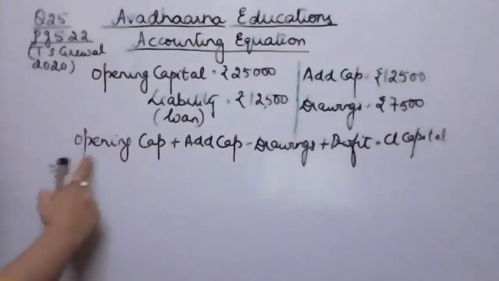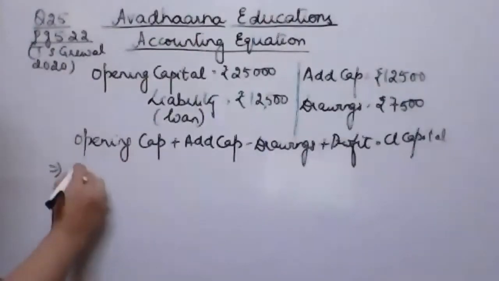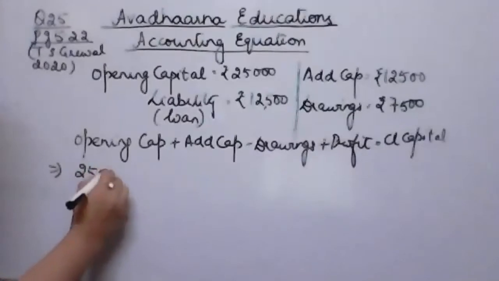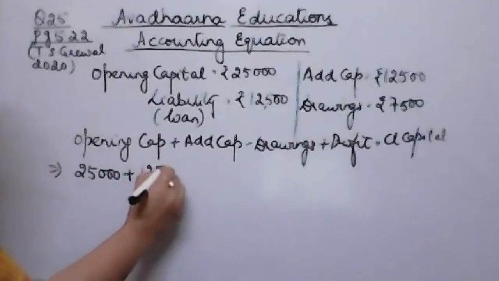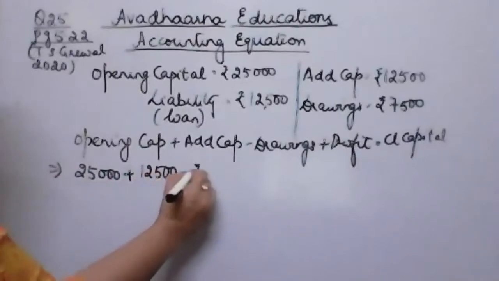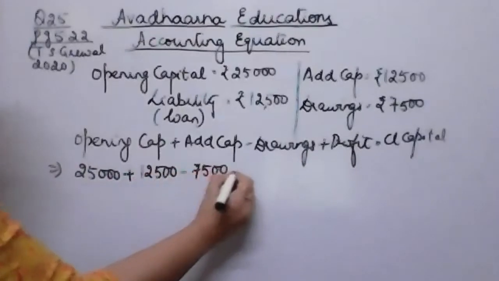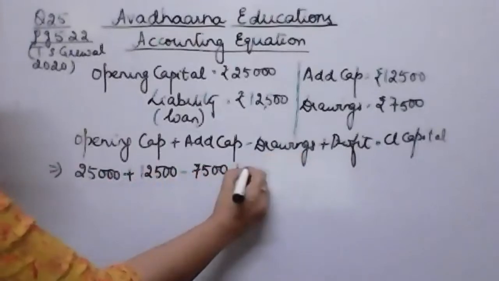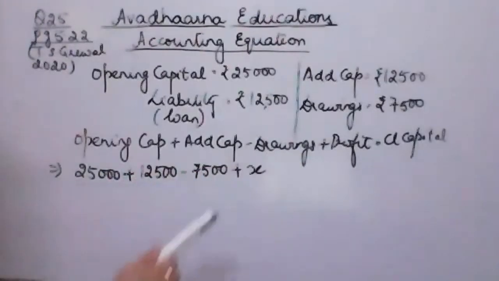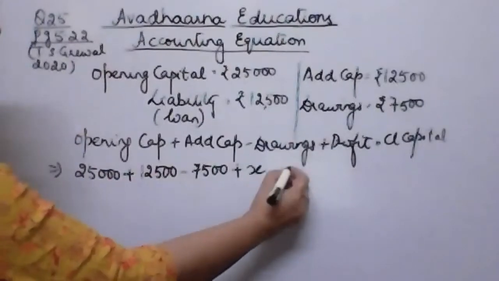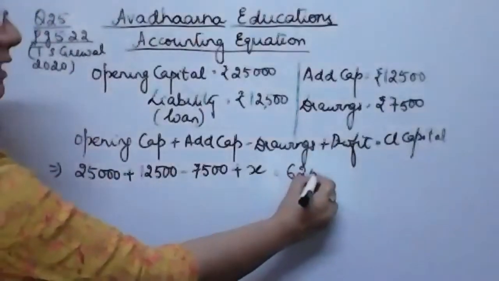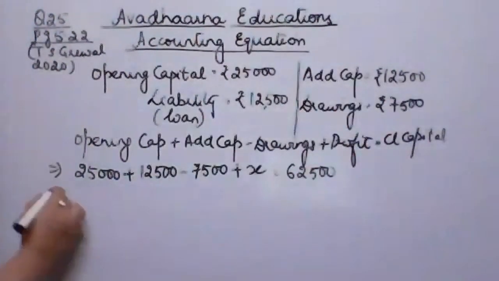Opening capital was 25,000, add additional capital 12,500, less drawings 7,500, plus let the profit or loss be x. If it's a positive figure तो profit होगा, negative figure x आएगी तो ये loss होगा, is equal to closing capital we had calculated 62,500.